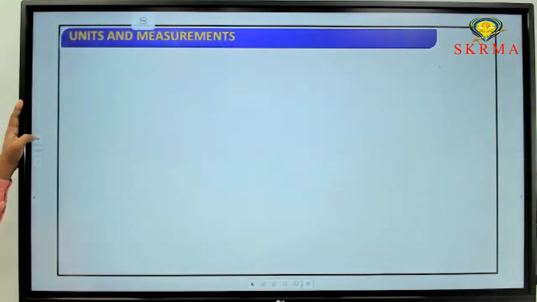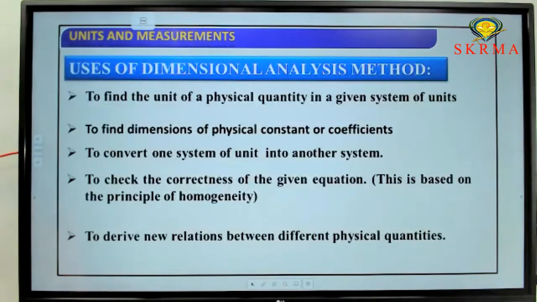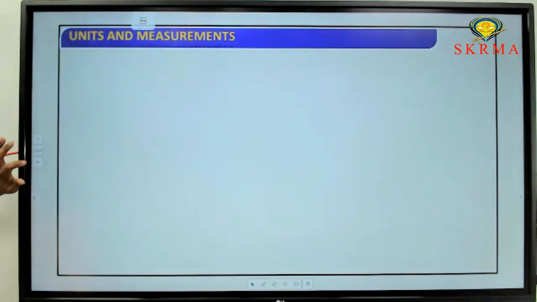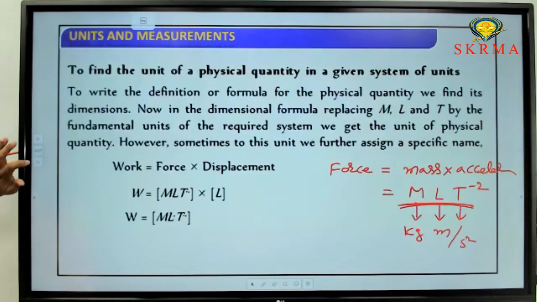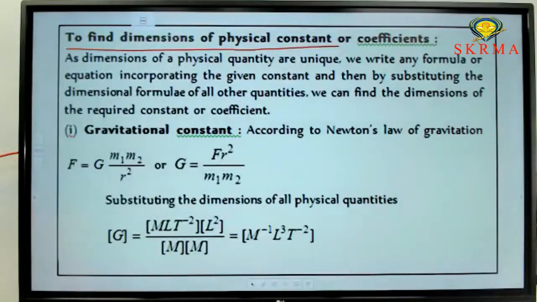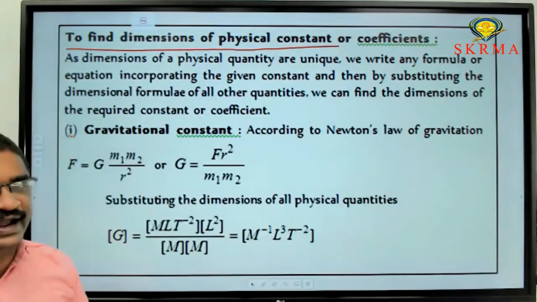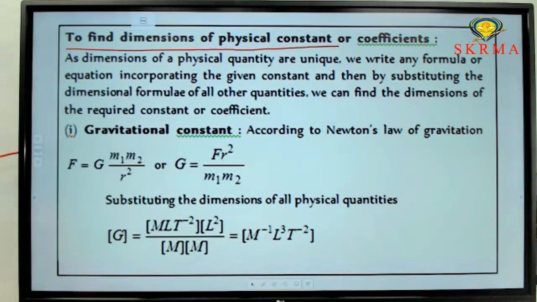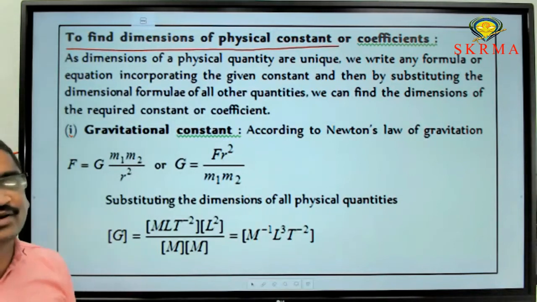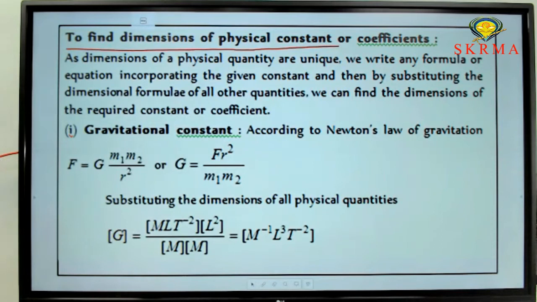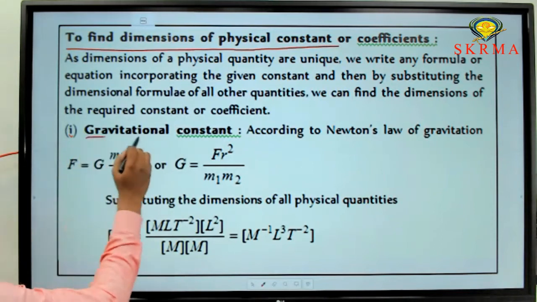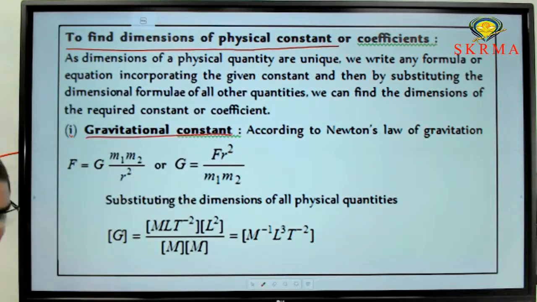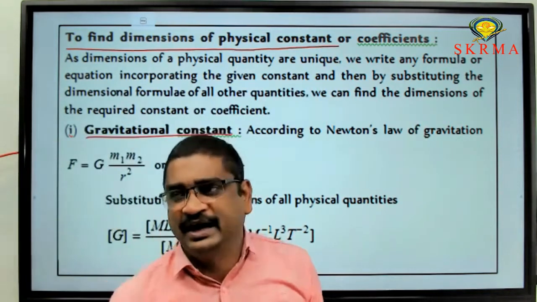The second one is to find the dimensions of physical constants, which we need to discuss now. So an example is there. Just identify the dimensions of the gravitational constant.